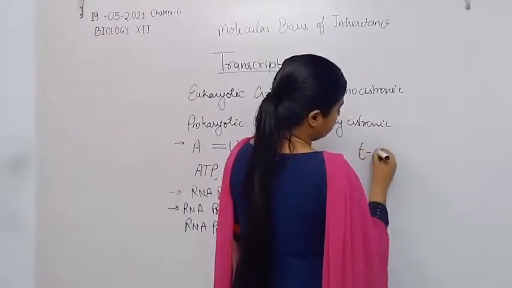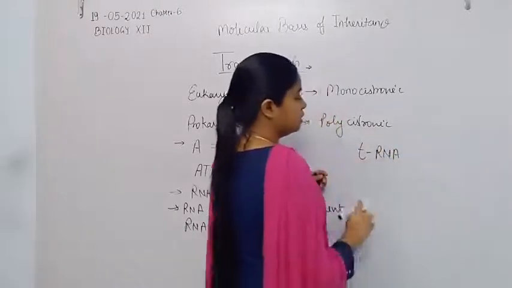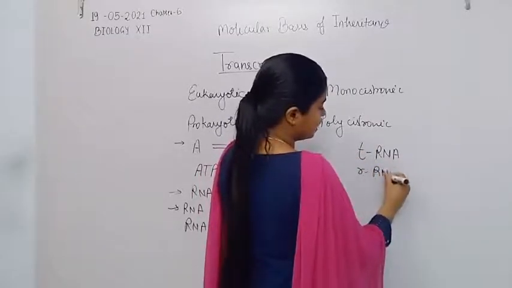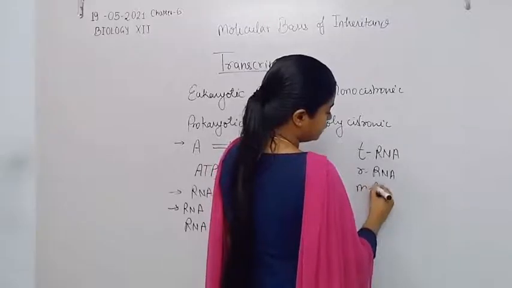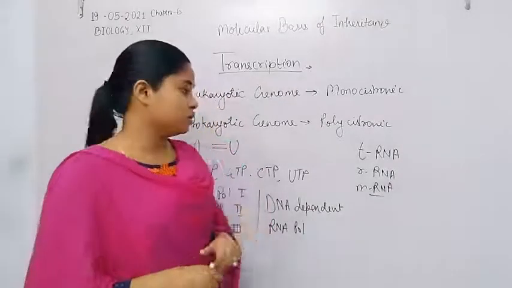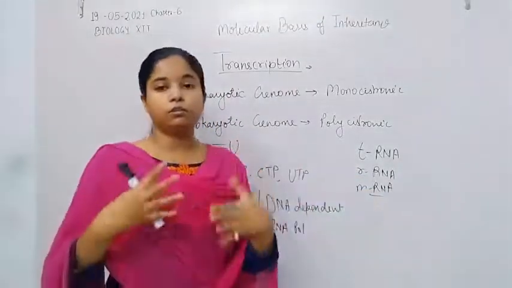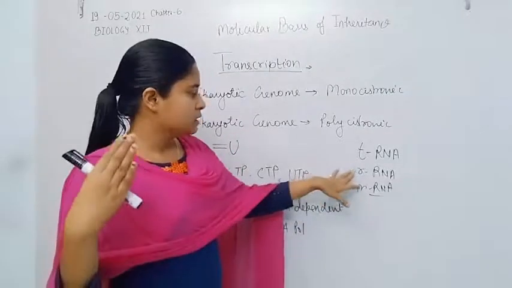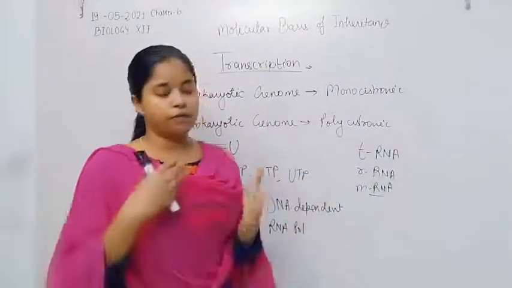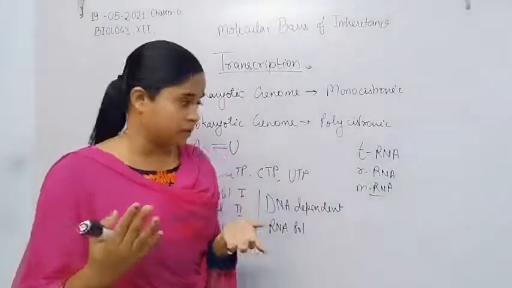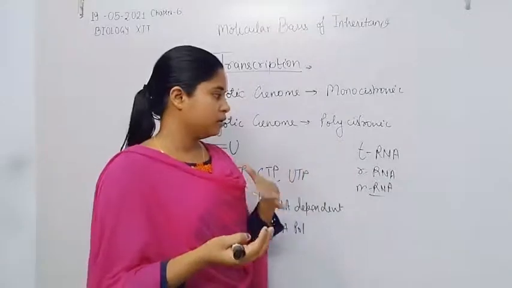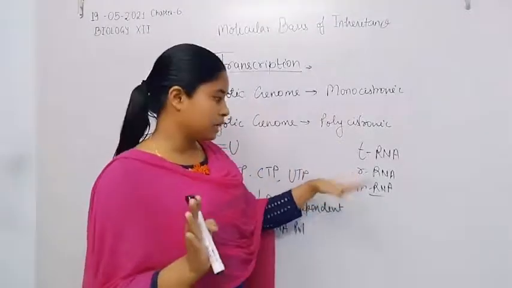After the transcription, the transfer RNA, tRNA, is synthesized, rRNA is synthesized, and the mRNA is synthesized from the DNA molecule. The mRNA is most important, because the mRNA carries the code for protein synthesis, and rRNA is the ribosomal RNA, or simply the ribosomes, whatever the type, 70S or 80S. 70S is present in prokaryotes, while the 80S rRNA is synthesized in eukaryotes.